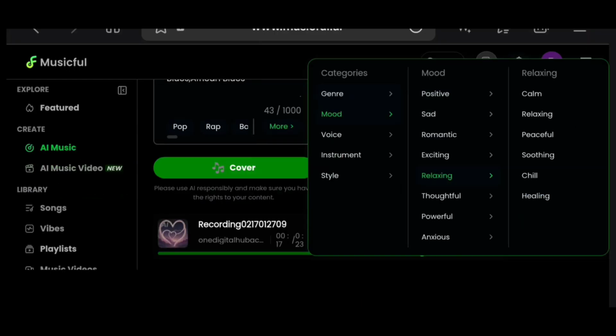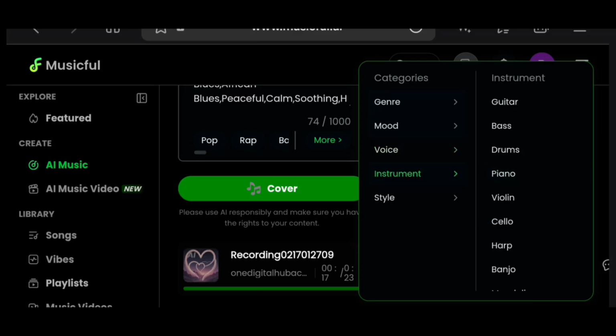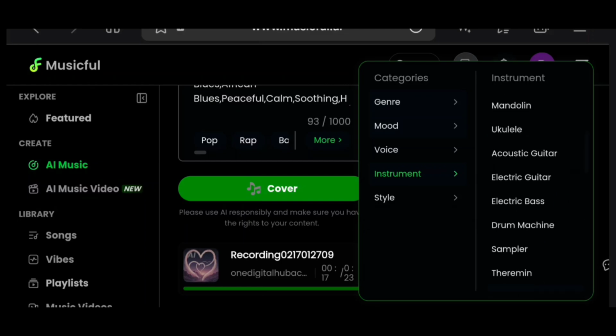Then under relaxing, I'm going to choose peaceful, calm, soothing, healing. And then for the voice, I'm going with emotional. Then for the instruments, I'll go with piano, violin, flute. I'm just going to add one more, electric bass. I'm just choosing randomly.